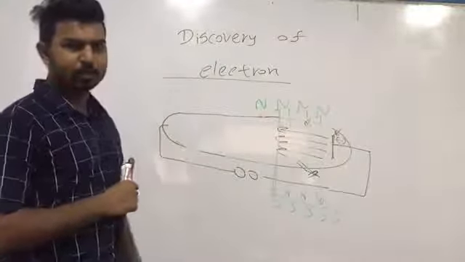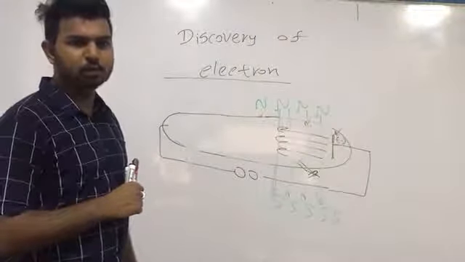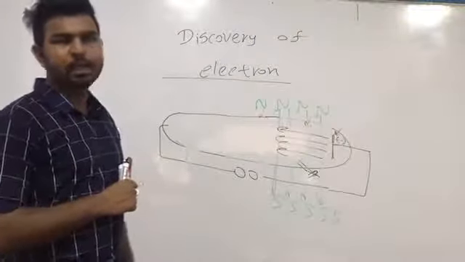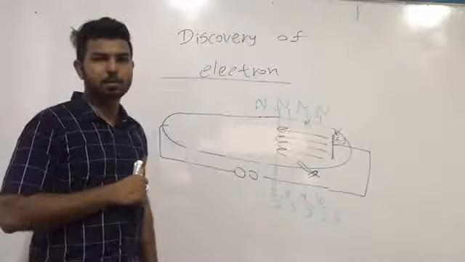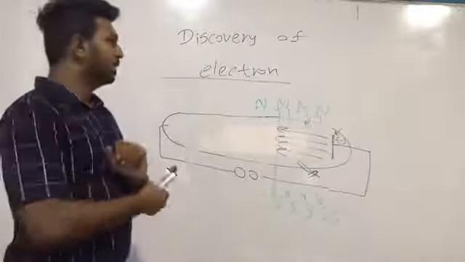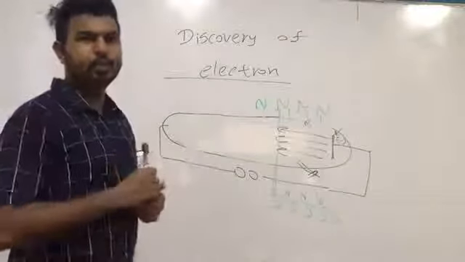Julius Plucker was successfully able to send electricity through air.